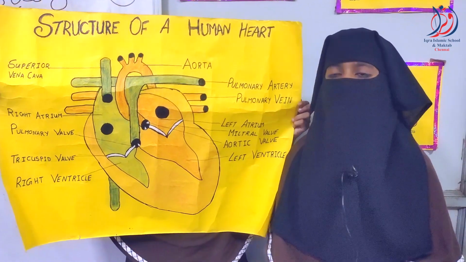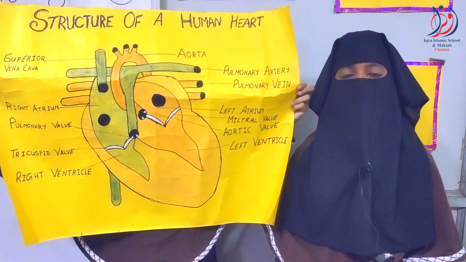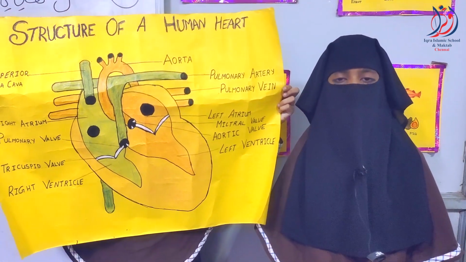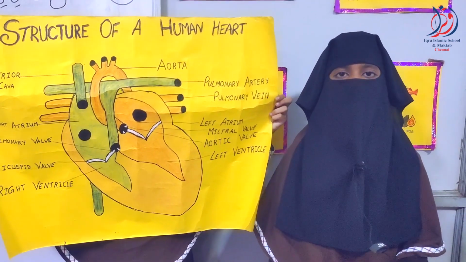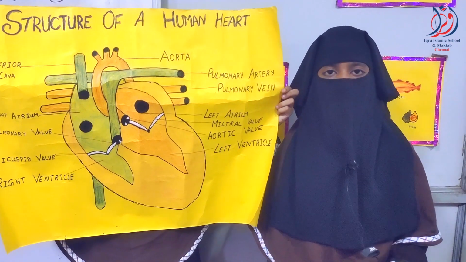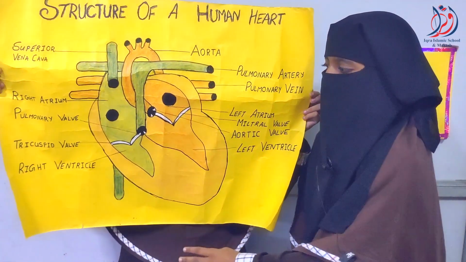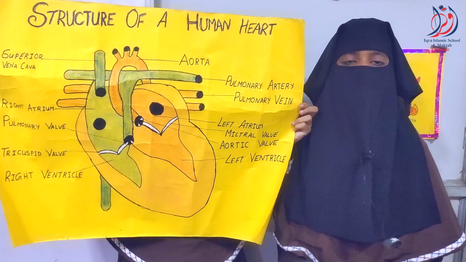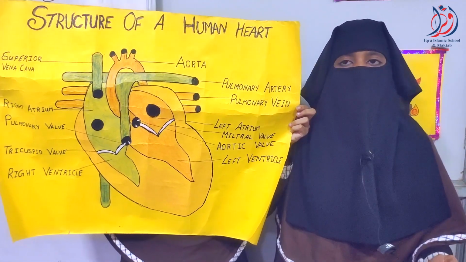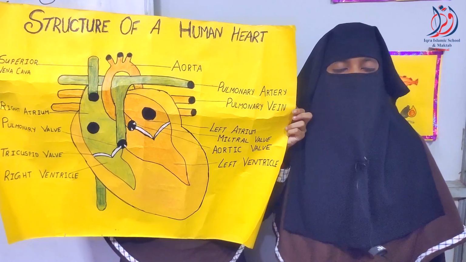Tricuspid valve. The tricuspid valve's job is to allow blood flow from the heart to the body. If the tricuspid valve is leaky, blood can flow backwards, causing the heart to pump later. Right ventricle. The right ventricle is also one of the four chambers of the heart. The right ventricle pumps blood low in oxygen to the lungs, then the blood gets a refill of oxygen.